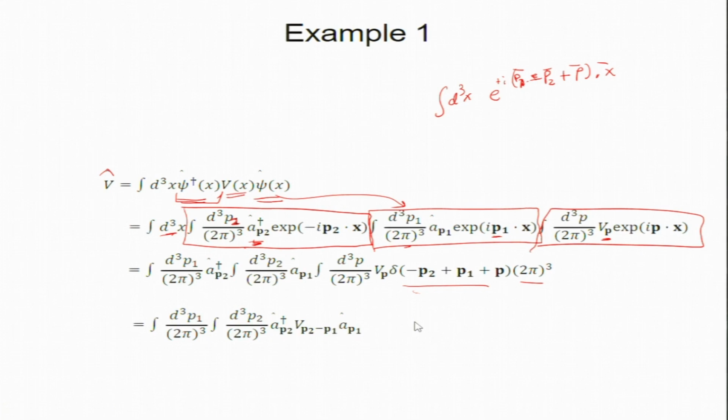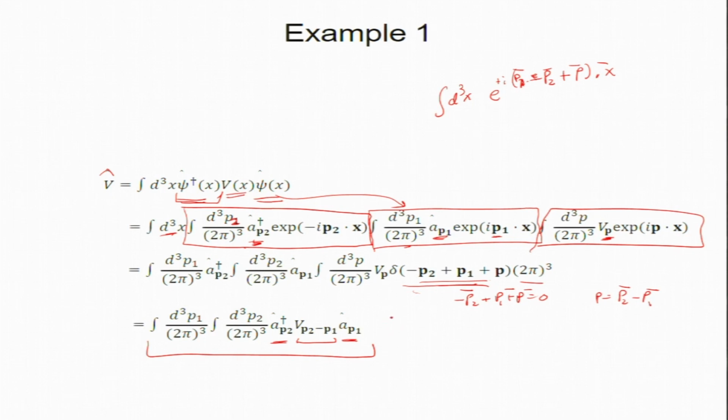I am rewriting it. So you have a dagger P2 and a P1, just coming from here, and this Vp. This is a delta function, so I can write minus P2 plus P1 plus P is 0. That means P equals P2 minus P1. These are vectors, of course. So this is what I have written here, and I need to integrate this. This is my operator written in Fourier space.